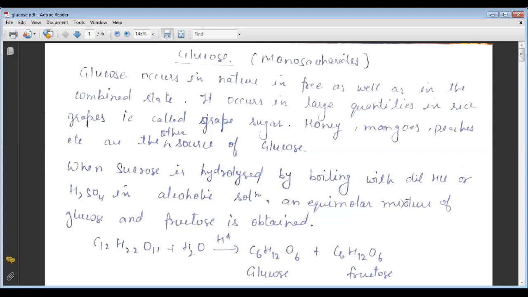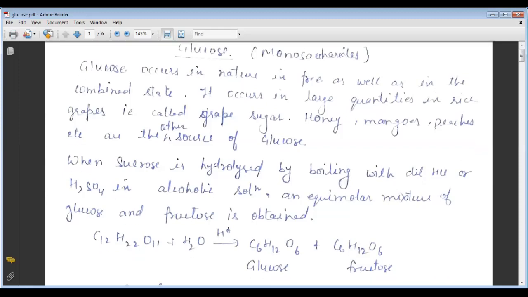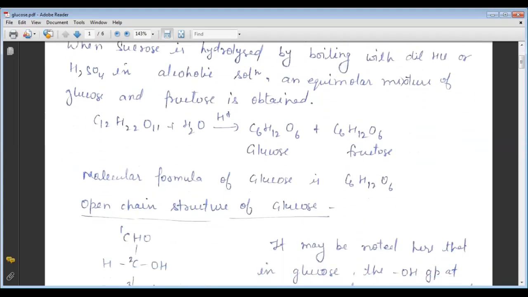And here the important point is that the molecular formula of glucose and fructose is the same, but the difference is in the functional group. Glucose has the aldehyde functional group, and in fructose there is a keto group. This is the main difference between glucose and fructose, but the molecular formula of both is the same, C6H12O6.